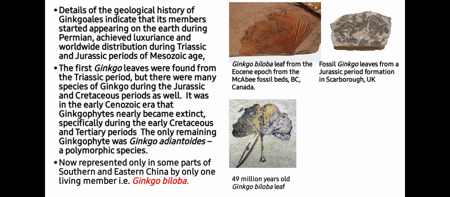Significantly, during the early Cretaceous and Tertiary period, the only remaining ginkgophyte was Ginkgo adiantoides, that is a polymorphic species, means it is variable in its morphology. Now represented only in some parts of southern and eastern China by only one living member, that is Ginkgo biloba. So students, you can see that Ginkgoales were dominant in Mesozoic era, especially in the Triassic and Jurassic periods of the Mesozoic age.